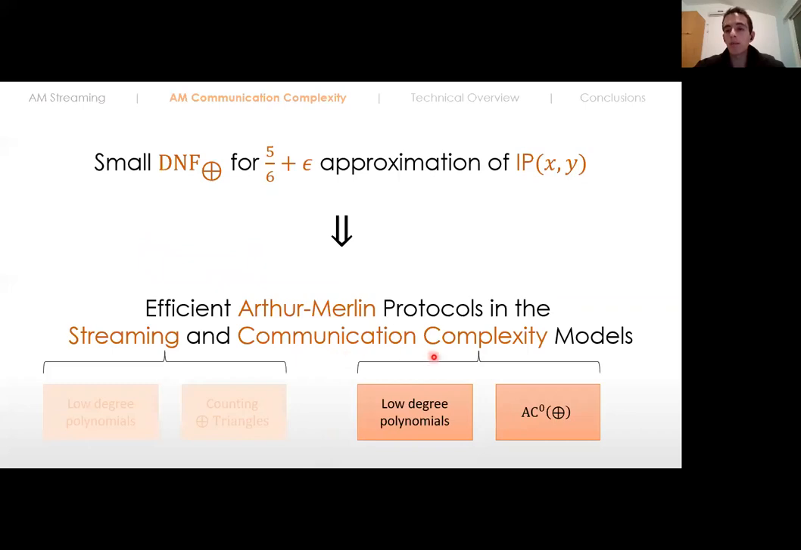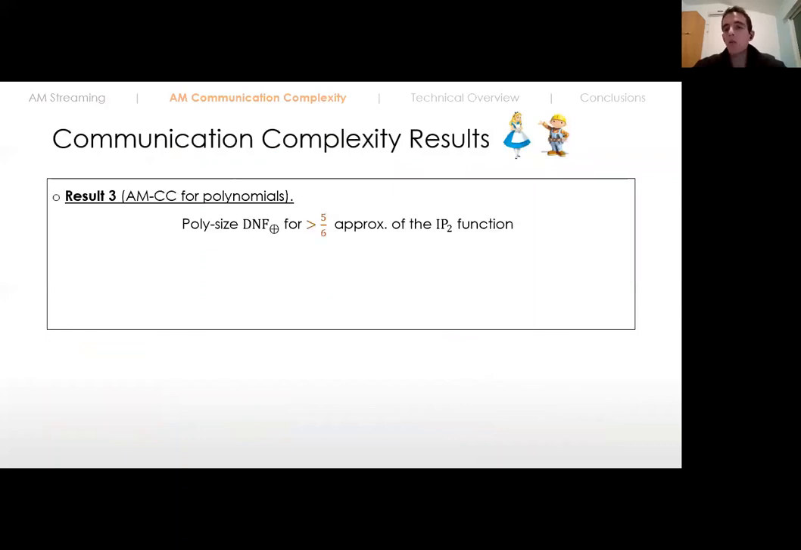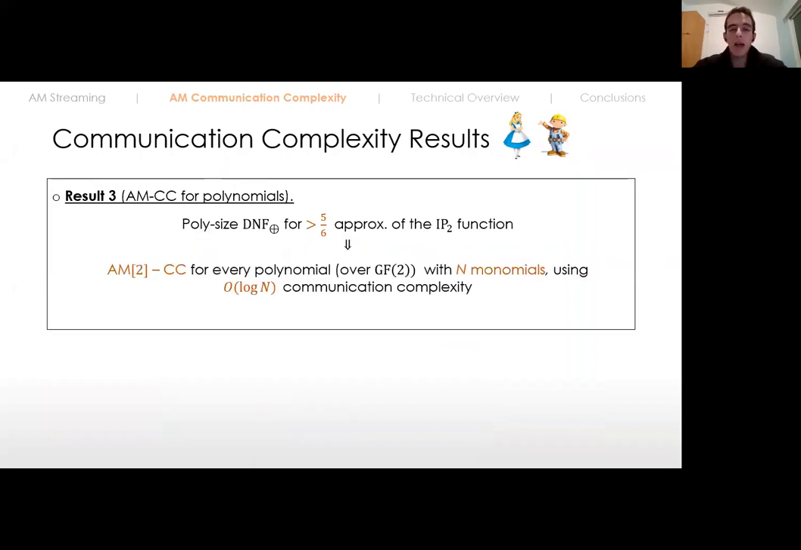In the communication complexity model, we construct two protocols, one for low degree polynomials and one for all the languages that are decidable by constant depth circuits. So let's see the first result. Again, we assume we have a DNF of parity that approximates the inner product function to a factor that is greater than 5 over 6. And we get an Arthur-Merlin communication complexity protocol with one round of interaction, where the communication complexity is logarithmic in the number of monomials of the polynomial.